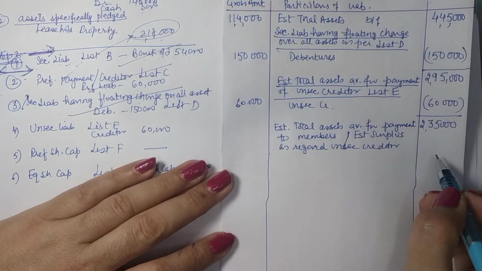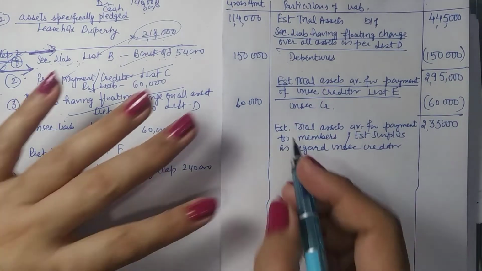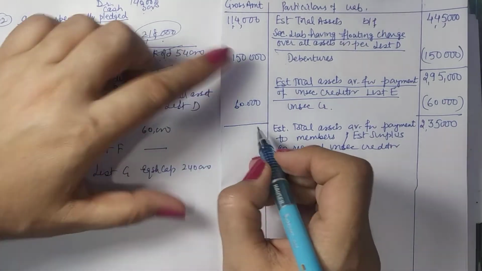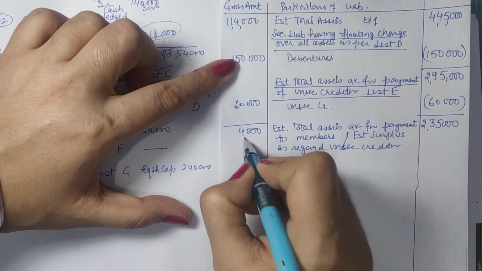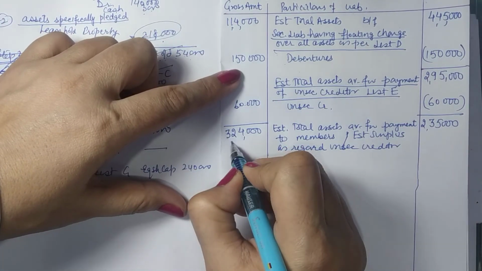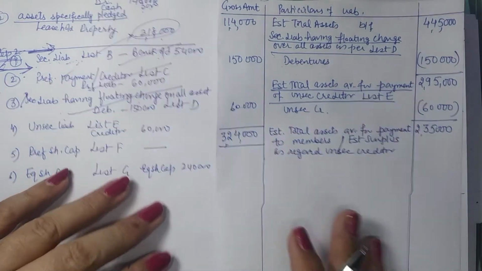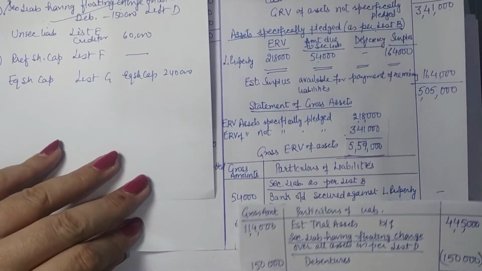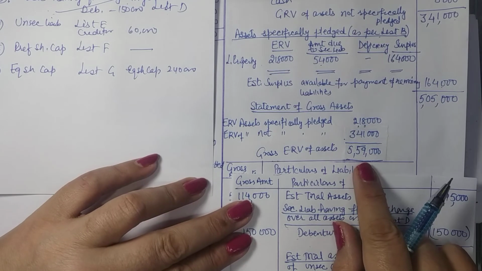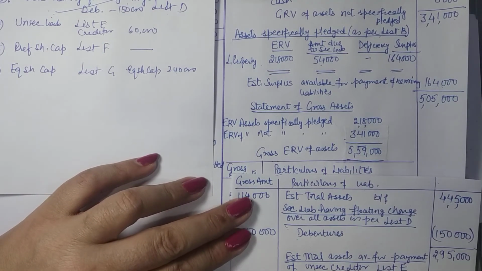So when you find out the amount available for shareholders, it means your external liabilities are over. So on this side, we will total up external liabilities. Okay. So our external liabilities were 3,24,000, and if you compare it with the gross assets available, this was the gross asset available and these are the total of the liabilities.